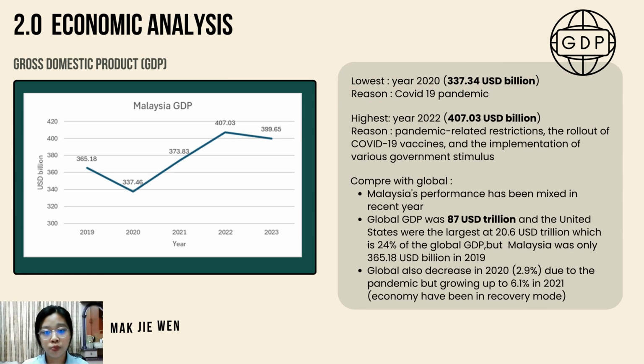Then I will continue to present a part of the economic analysis. First is the GDP. The figures show the GDP of Malaysia from 2019 to 2023. We can see that the lowest GDP is in 2020 because of COVID-19 and the highest GDP is in 2022 because of the recovery from COVID-19 and the measures implemented by the government. When we compare to the global GDP, we can see that the GDP of Malaysia did not perform well, as it only has 365 USD billion in 2019 and the global GDP was 87 trillion in the same year.